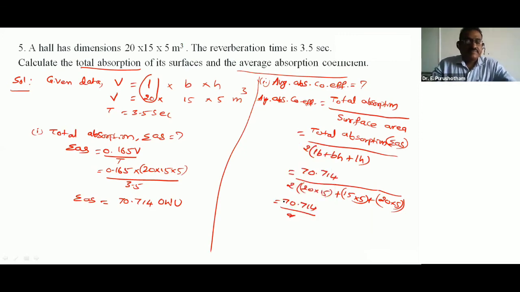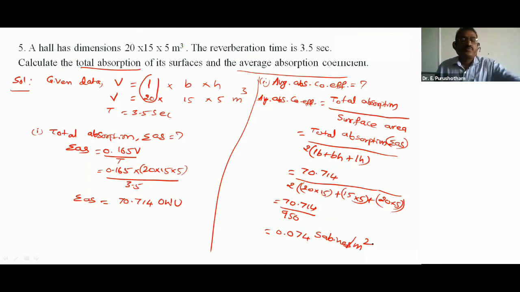So 2 into something, that is 950. This is equal to 0.074 sabines per meter square.